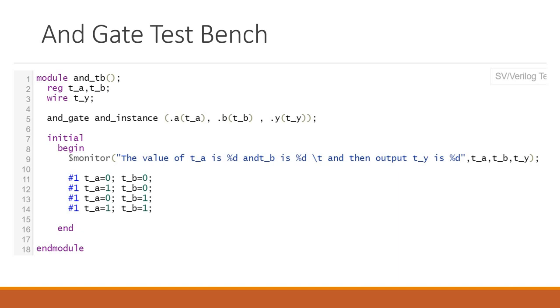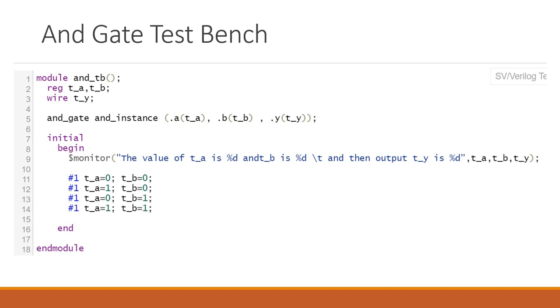Percent d will display your value in decimal format. For the time being, just understand that if you use percent d, it will display your value in decimal. So first I have written the value of TA is percent d and TB is percent d. Till this point, what I am trying to do is display the value of T underscore A and T underscore B.